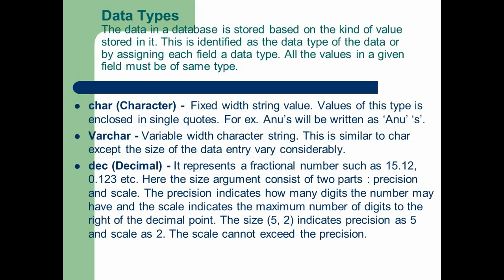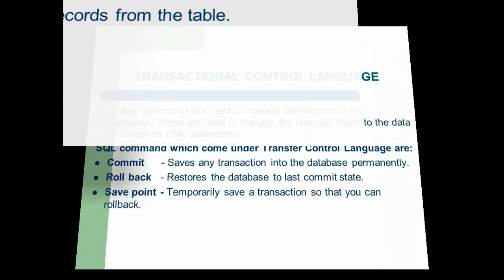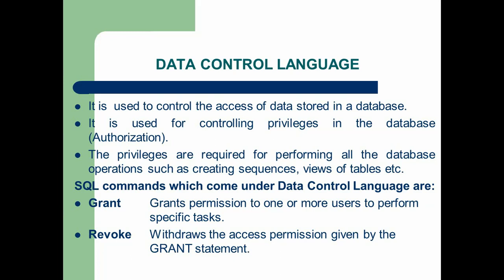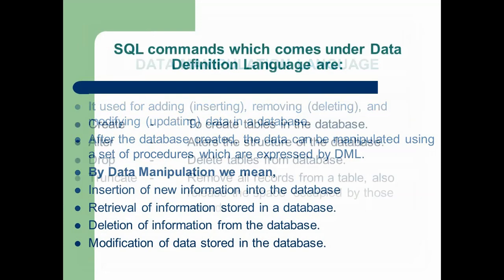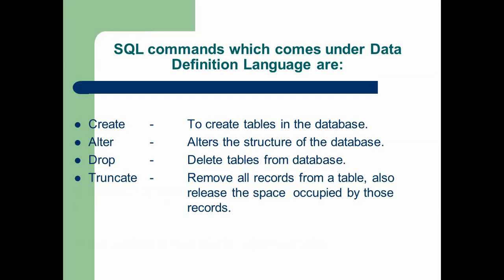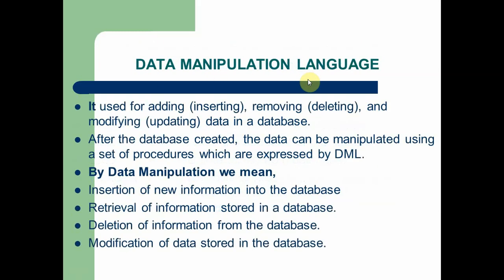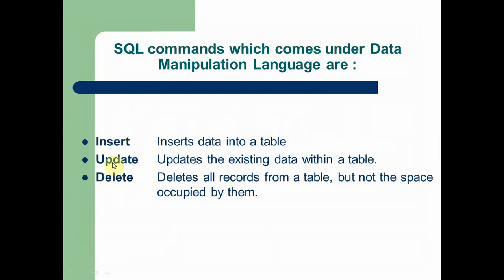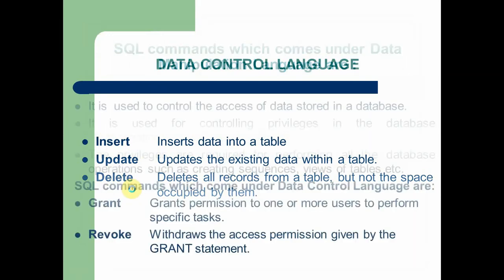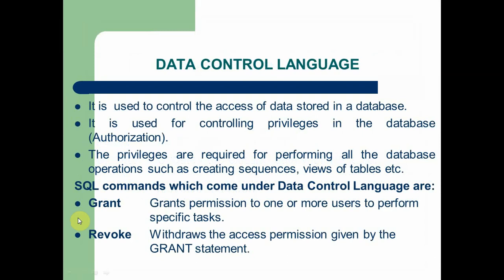So we discussed 5 different components of MySQL. Number one, DDL, data definition language. In this language we discuss 4 commands. One is create, second one is alter, third one is drop, and the fourth one is truncate, which come under the DDL language. Next language is DML. This group consists of 3 commands: insert, update, delete. Now we also discussed the DCL. There are 2 commands in DCL: grant and revoke.